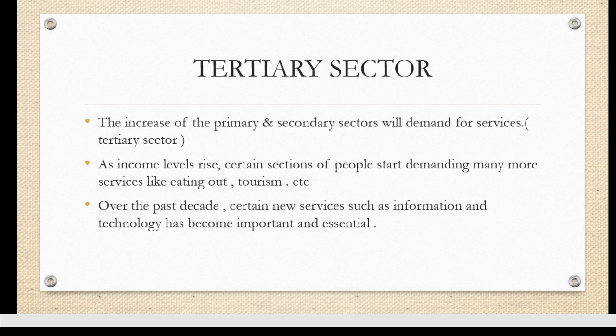1973 the percentage of GDP from agriculture, that is the primary sector, was the maximum. ठीक है, हमारा सबसे ज़्यादा जीडीपी 1973 में प्राइमरी सेक्टर से आता था, फिर टर्शरी से आता है और फिर आता है सेकेंडरी से. But in 2003 this trend has changed. The maximum comes from your tertiary sector, then comes your secondary, and then comes your primary sector. This is how the GDP changed in 2003.